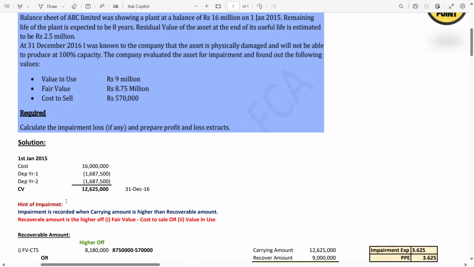Now, hint of impairment. Impairment is recorded when carrying amount is higher than recoverable amount. So now you have a carrying value, but you do not have a recoverable amount because for the recoverable amount, you have to do the extra calculation. Recoverable amount is the higher of two things: one is fair value less cost to sale or value in use. We have a value in use of 9 million, but for the fair value less cost to sale, we have to do a little bit of adjustment.